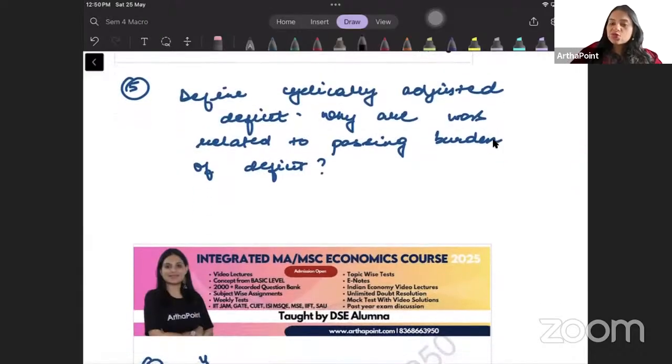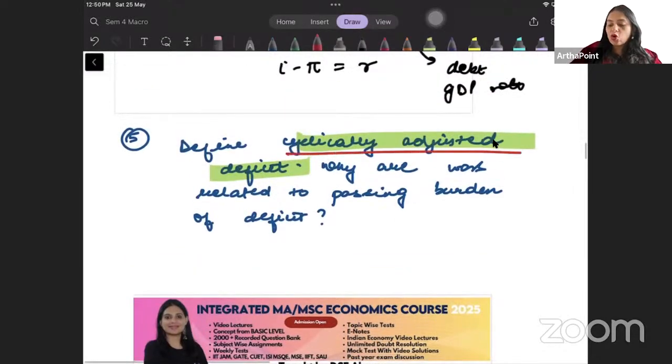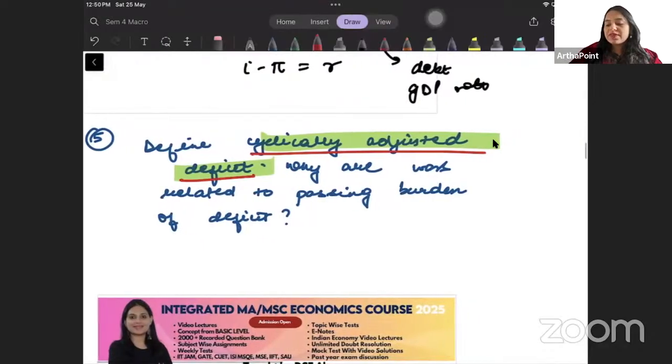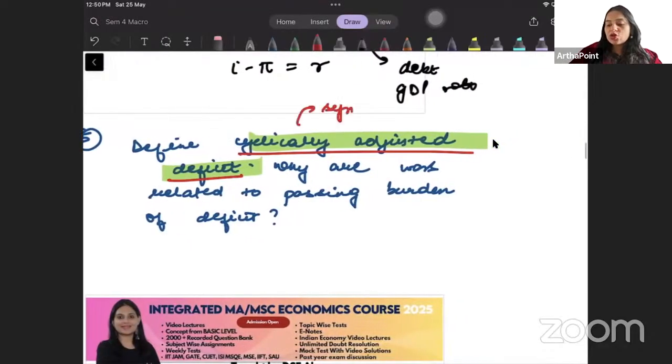Okay. Now the next question that can be asked in exam is define cyclically adjusted deficit. Again बेटा, जो भी इसके synonyms हैं, you must be well aware about all the synonyms, right? You have to be well aware about all the synonyms और किस किस नाम से इसको बोलते हैं.